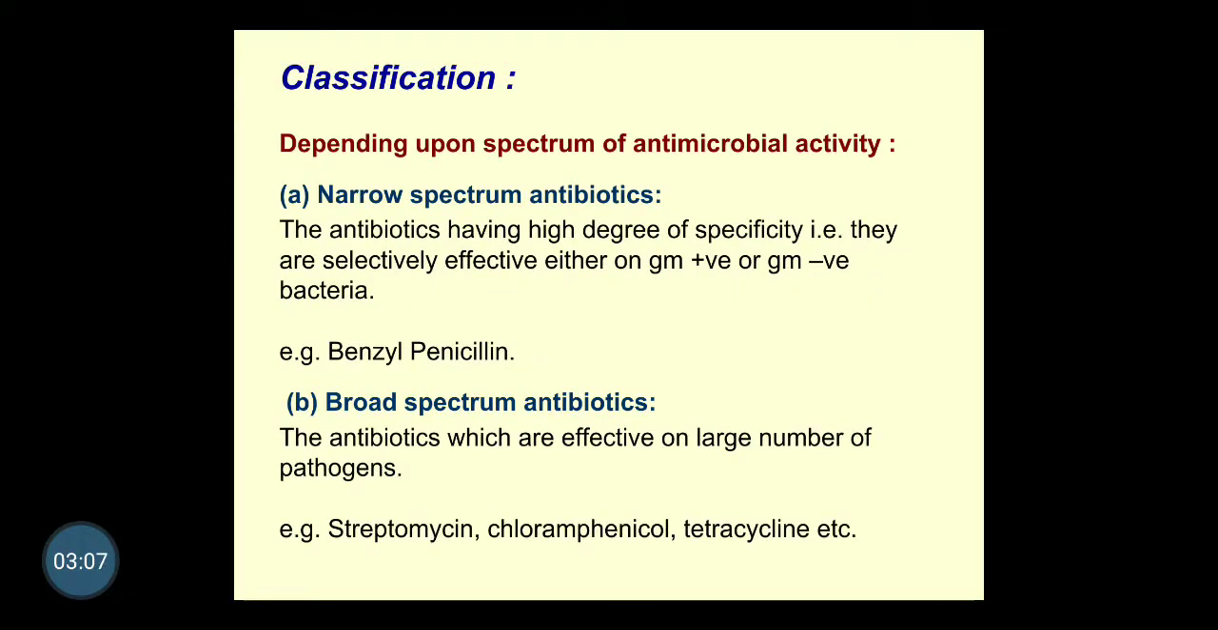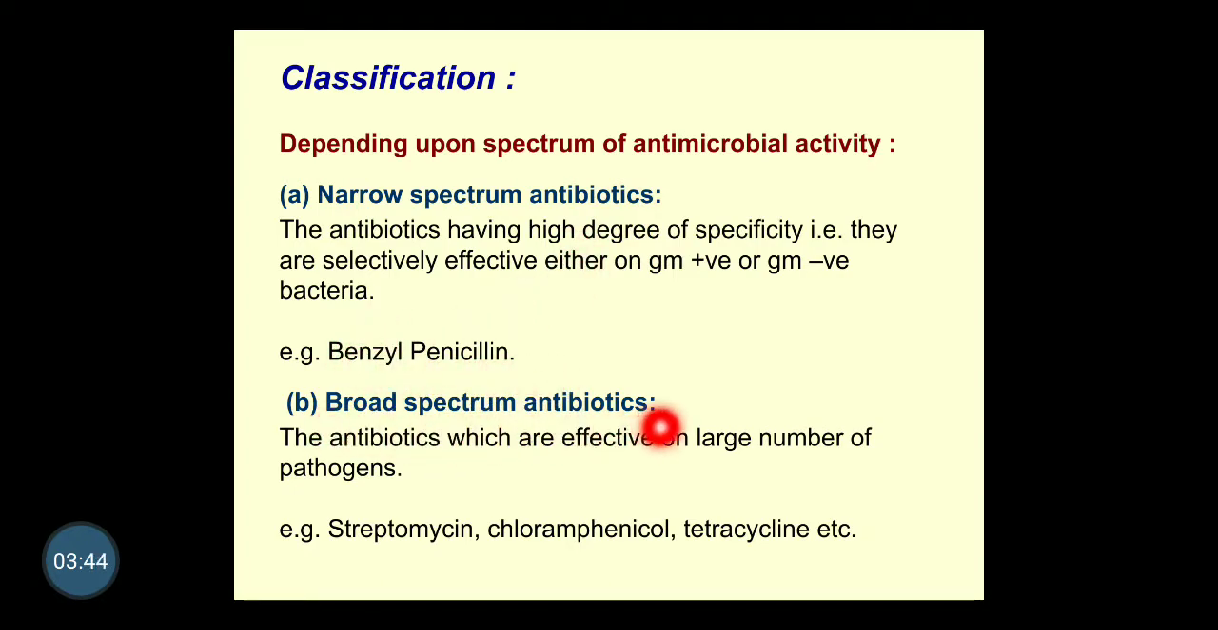Next, this is the classification of antibiotics depending on the spectrum of activity, that is, the range of activity of these antibiotics. First is narrow spectrum antibiotics. Narrow spectrum antibiotics have a high degree of specificity. It means their working range is narrow, and they are effective selectively towards either gram positive or gram negative. They are selective, so we call them narrow spectrum antibiotics. Example, benzyl penicillin.